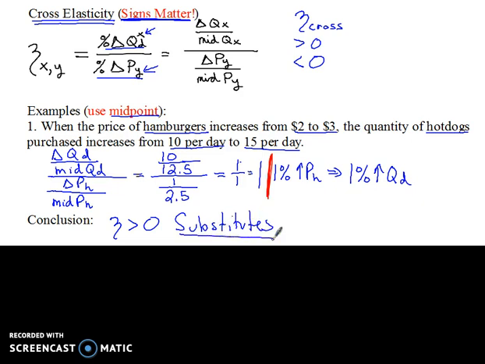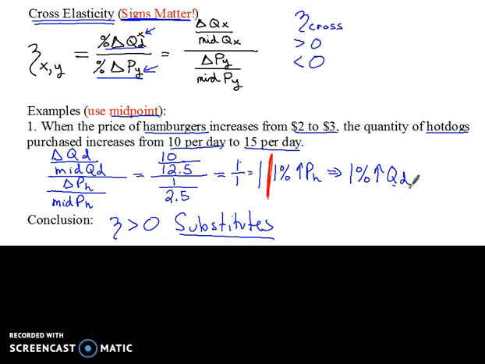So let's just think through that they're substitutes and make sure that it's true. If the price of hamburgers goes up, people will buy fewer hamburgers, and when they buy fewer hamburgers, they go buy more hot dogs instead. So hot dogs and hamburgers, at least according to this data, would be substitutes for each other.